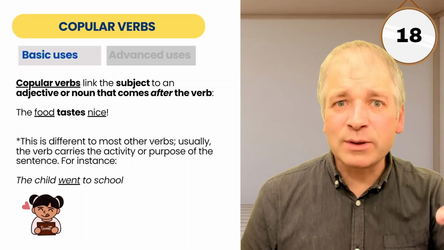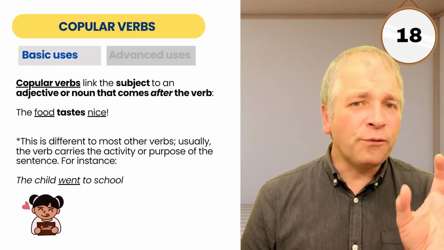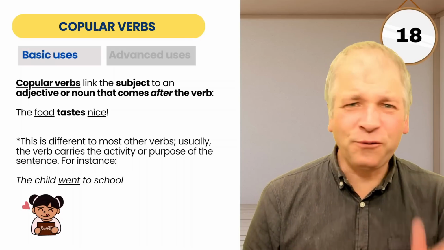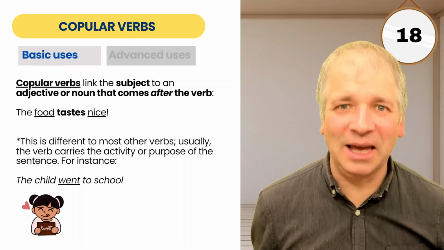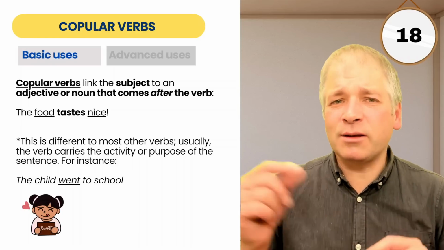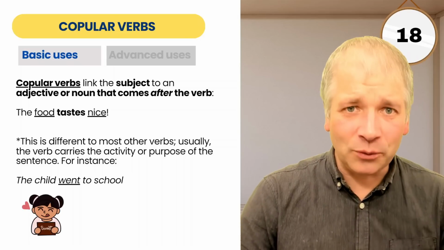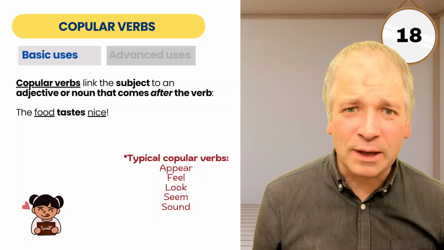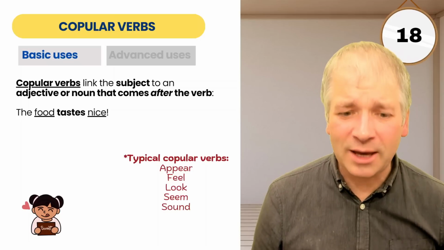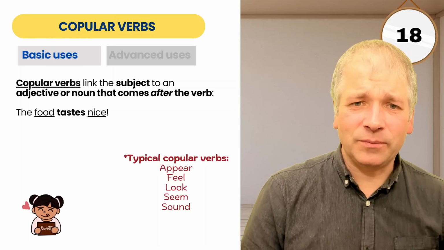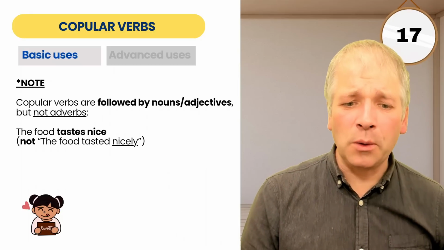Go back to the previous example at the top of the page. The food clearly does not do the activity of the verb. The food doesn't do any tasting here. The verb tastes nice. It simply links a description to the word food. Now, typical copular verbs, there are more than this, but some of the most common ones are appear, feel, look, seem, and sound. It gets a little bit more complex though.